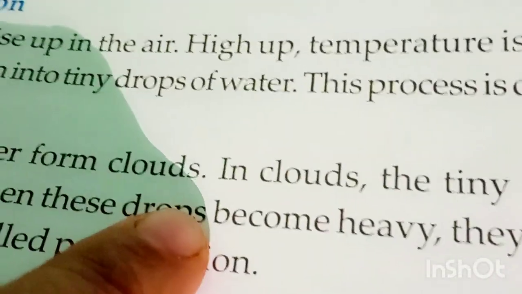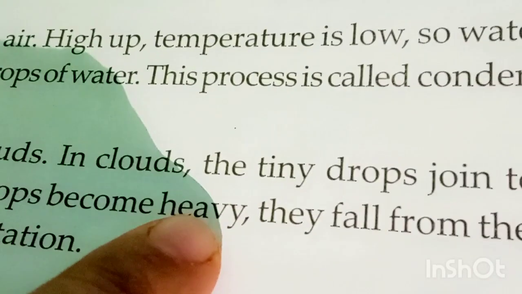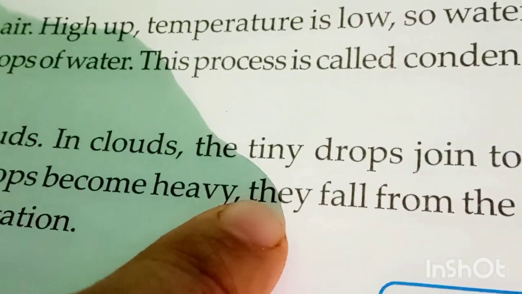These drops of water form clouds. In clouds, the tiny drops join together to form large drops. When these drops become heavy, they fall from the clouds as rain.